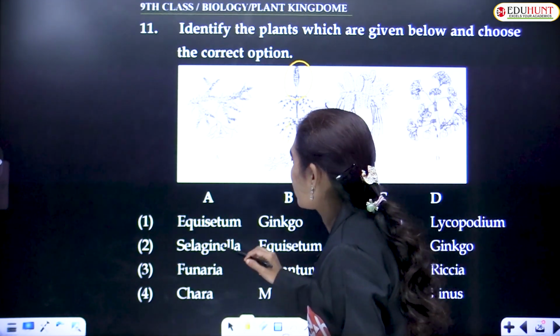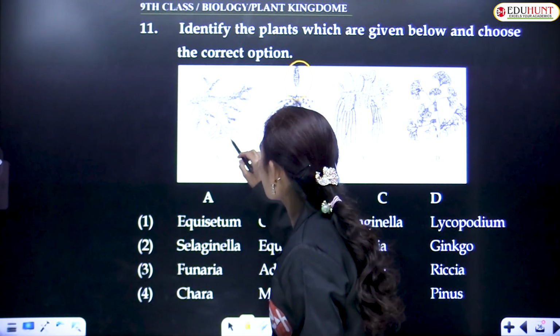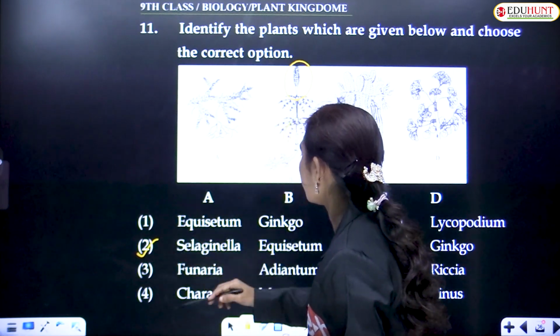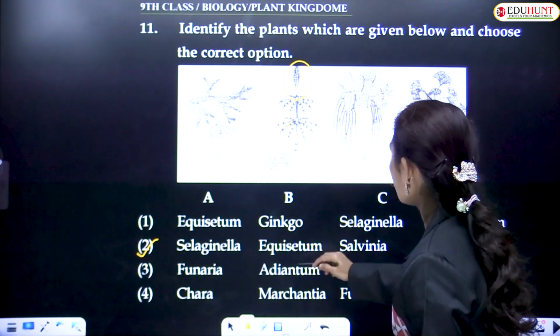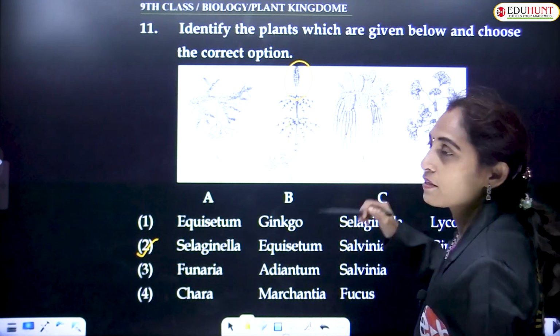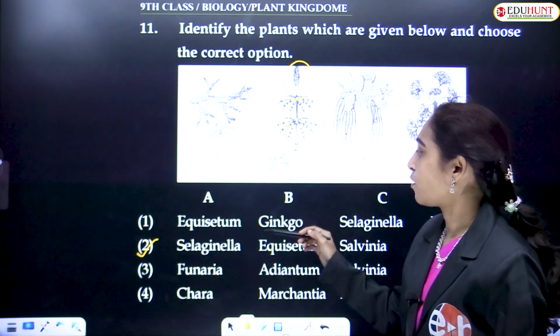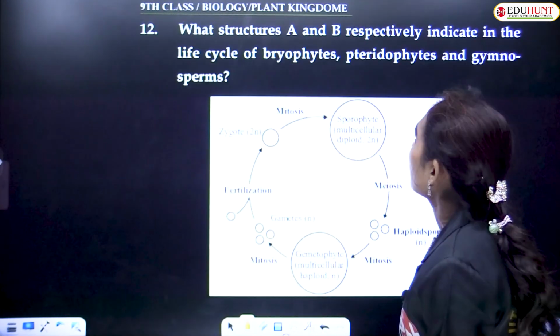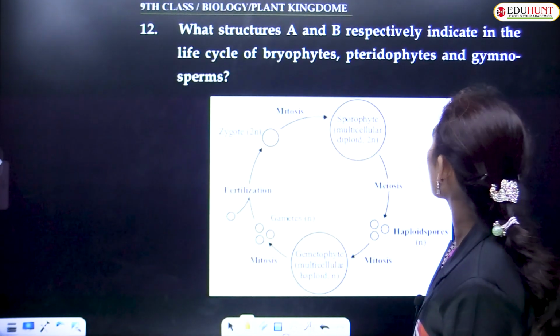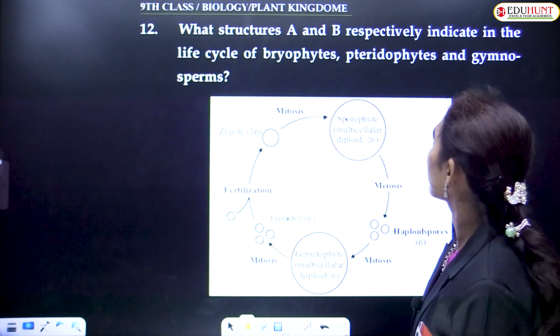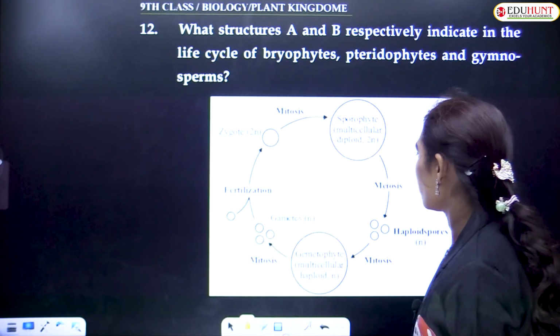So A is Selaginella. Yes, Selaginella. Equisetum, Salvinia and Ginkgo biloba. So this is the correct option. Option 2 is correct. What structures A and B respectively indicate in the life cycle of bryophytes, pteridophytes and gymnosperms?